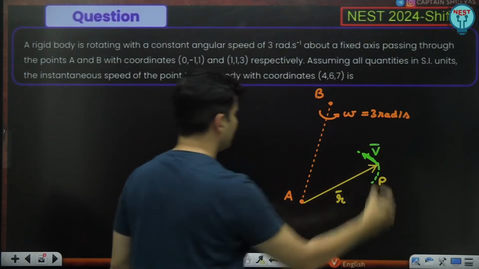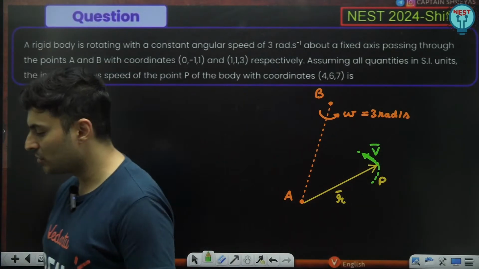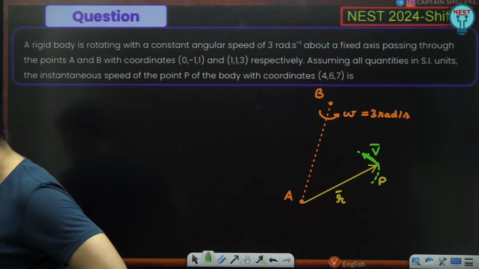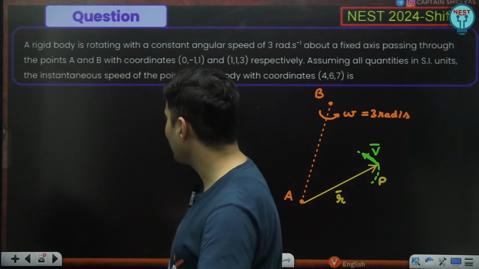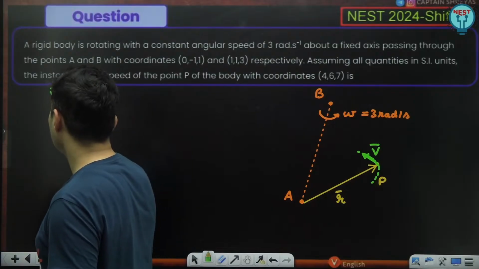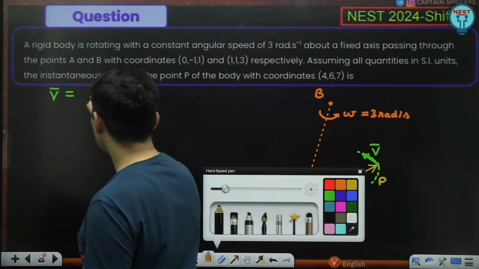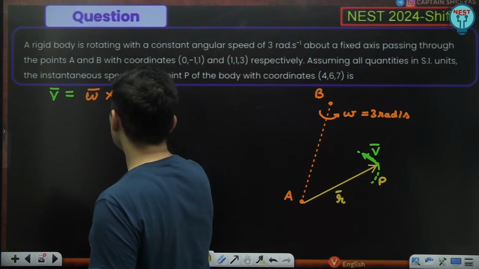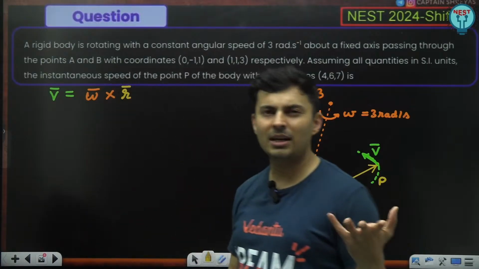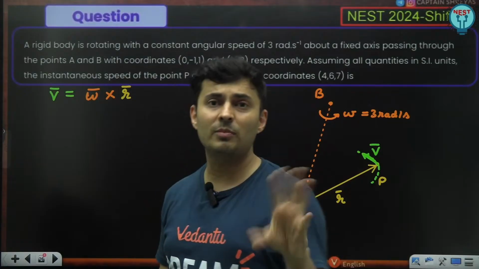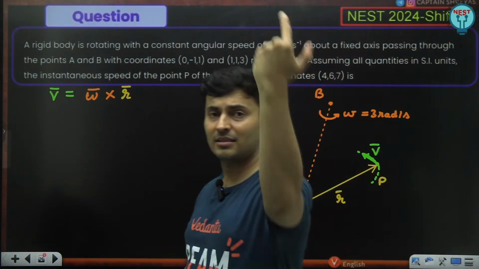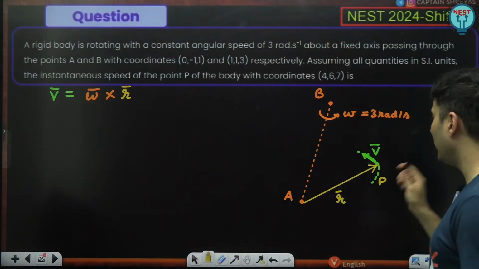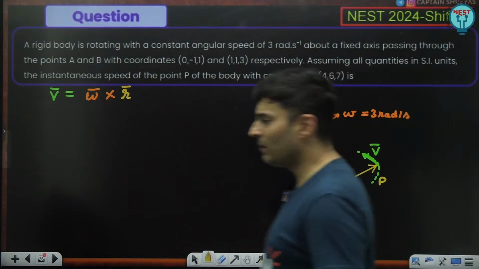What is the formula for that particular velocity, my dear students? Can you remember? Yes, it is omega cross r. This velocity is nothing but omega cross producted with r. A lot of people forget that there is a cross product. Usually we deal with scalars, omega r every time, because omega is perpendicular to r. But what if it is not perpendicular? What if it is three-dimensional, and the axis is not along the standard y, z ones? Then you have to use this cross product rule. Somehow I need to find omega, and somehow I need to find r. If I do that, my job is done.